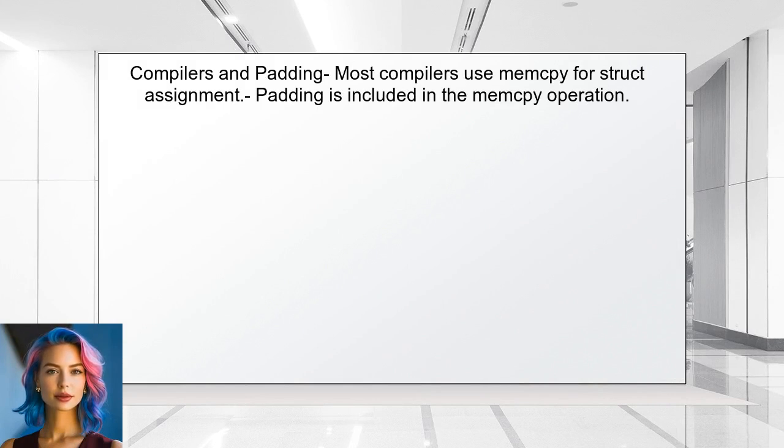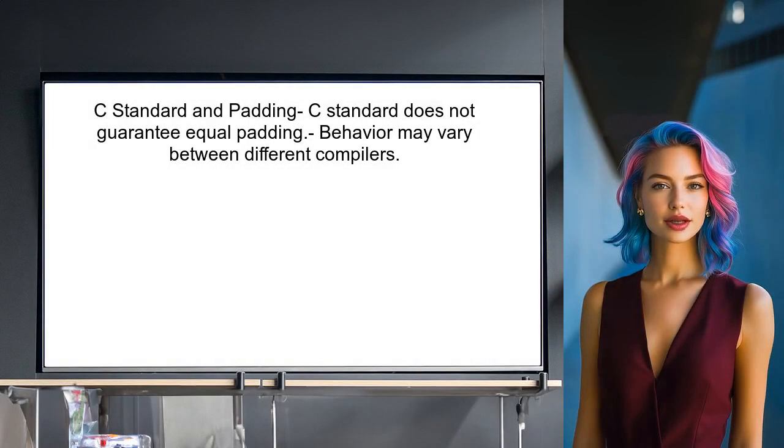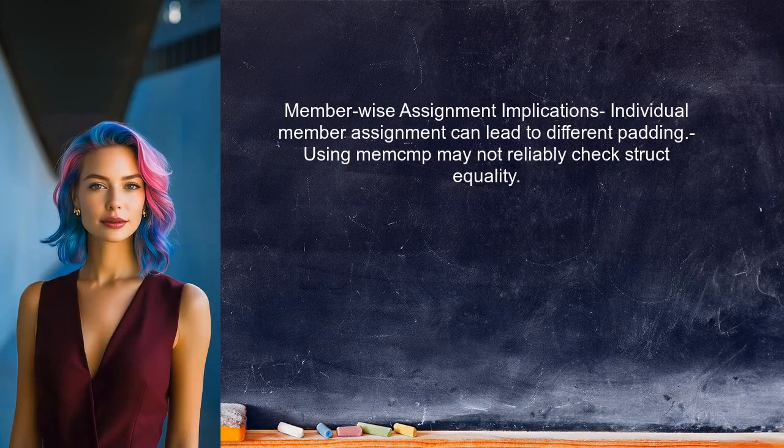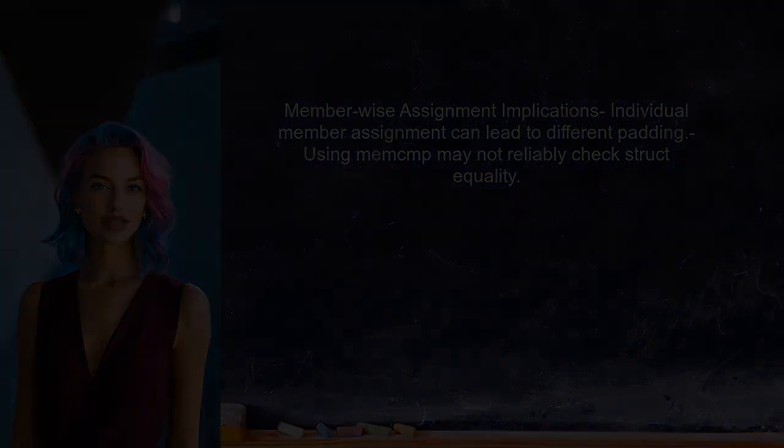This means that if two structs are assigned, their padding will typically be equal. However, the C standard does not explicitly guarantee that padding will be equal across different implementations. This means that while it is common, it is not a strict requirement. If a compiler chooses to implement struct assignment by copying each member individually, it could lead to different padding in the assigned struct. This would make using memcmp unreliable for checking equality.